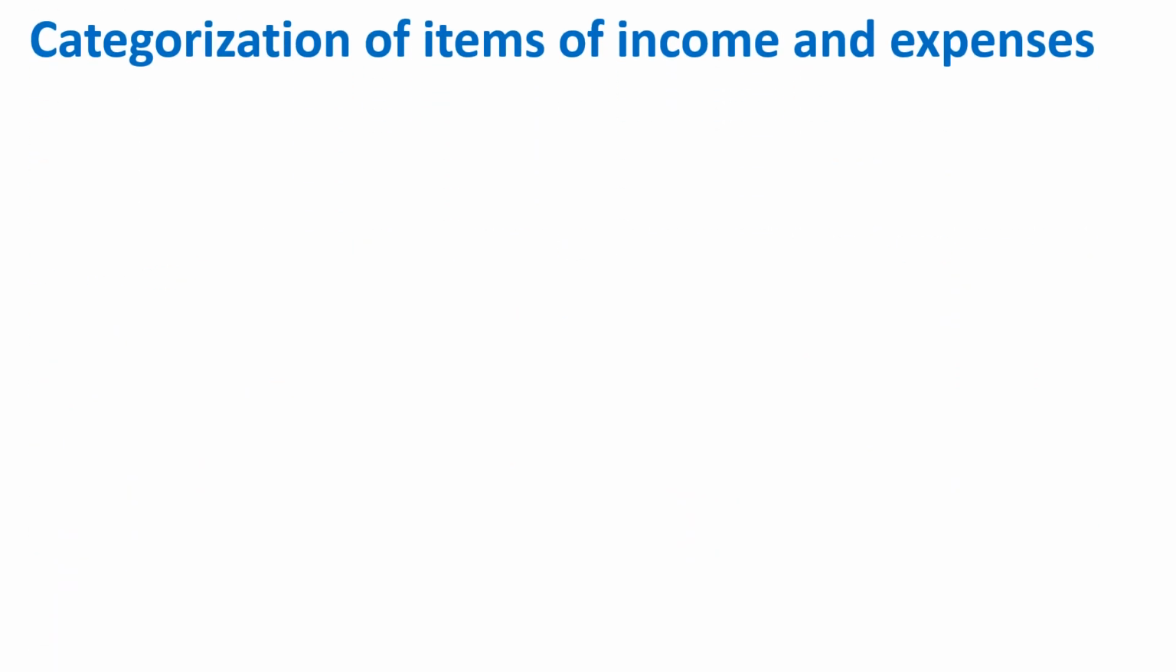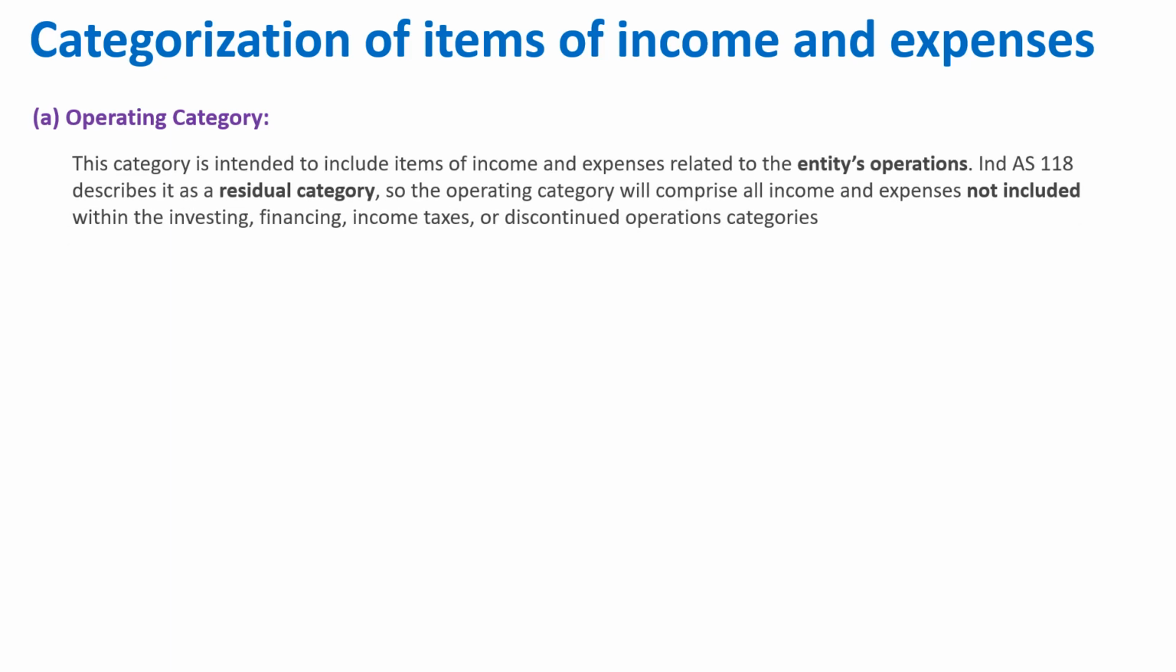Let's try to understand categorization of items of income and expense. Here we'll try to understand what will fall under operating, what will fall under financing, and what will fall under investing. How do we categorize the income and expense under these three different categories? The first one is the operating category. This category is intended to include items of income and expenses related to the entity's operation. So that is very clear, right? Operating category means it will include all operational related transactions, whether income or expense, both together.